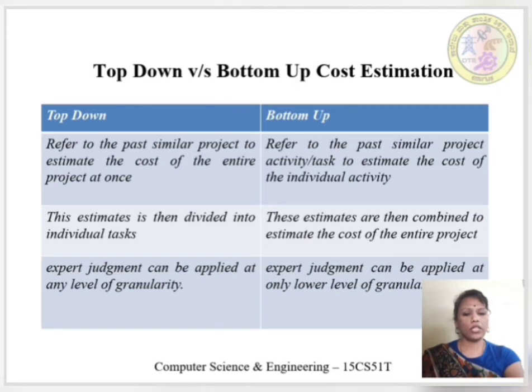In top-down, initial estimates are divided into individual tasks, whereas in bottom-up, activity estimates are combined to estimate entire project cost. In top-down, expert judgment can be applied at any level of granularity, but in bottom-up, it is applied at only lower level of granularity.